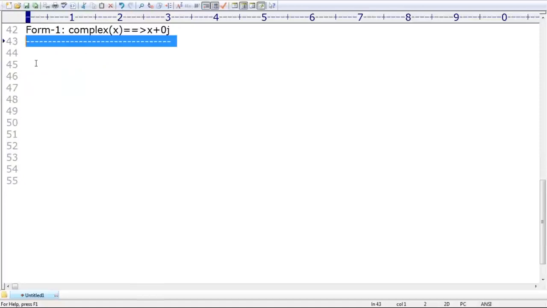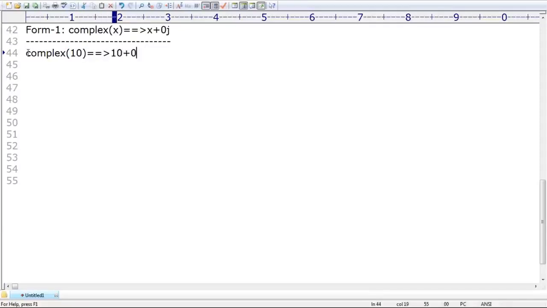Now I'm ready to go for the first function, how to use it. If I print complex of 10, can you guess what output I will get? 10 plus 0j.